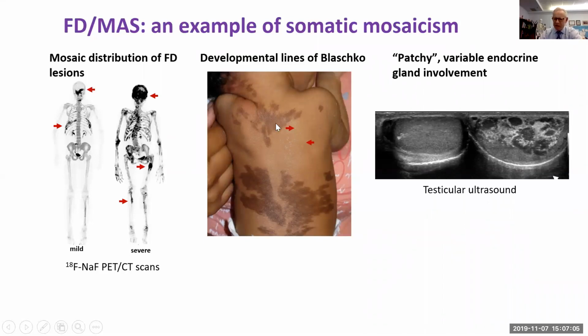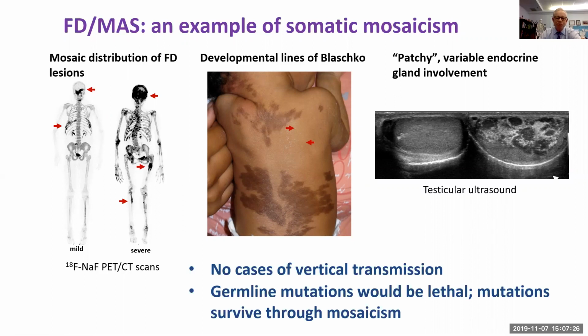The skin macule shown here demonstrates that these skin findings follow the developmental lines of Blaschko, which indicate that this is a developmental disorder. Again, shown here in this testicular ultrasound, there can be patchy involvement of one side and not the other. There have been no cases of vertical transmission, and it's been presumed then that germline mutations would be lethal and mutations survive through mosaicism.